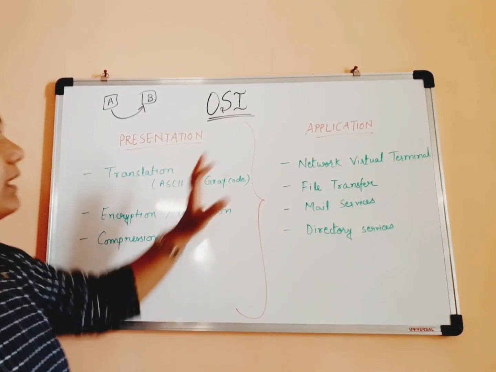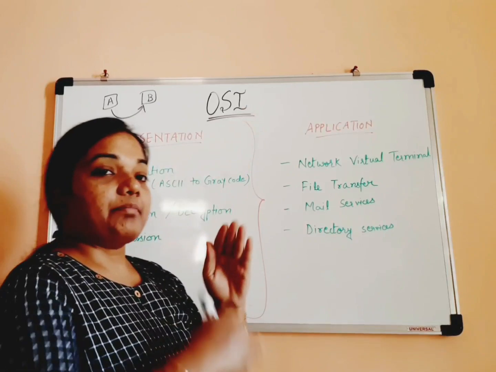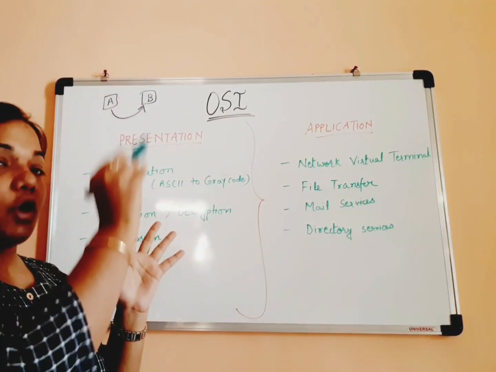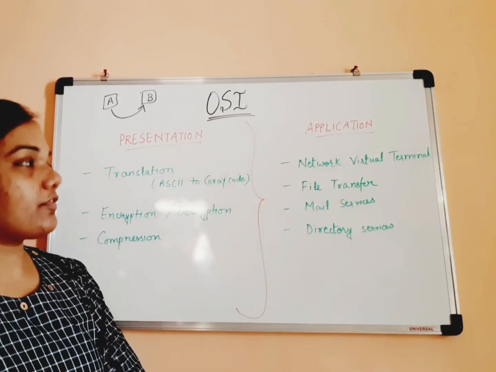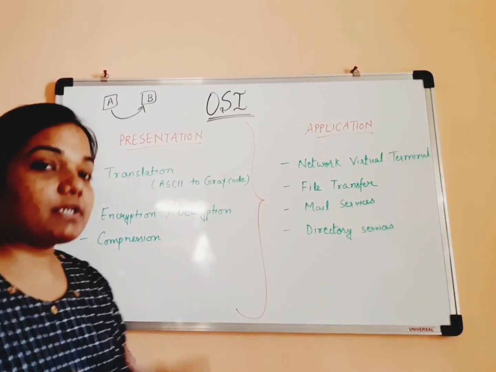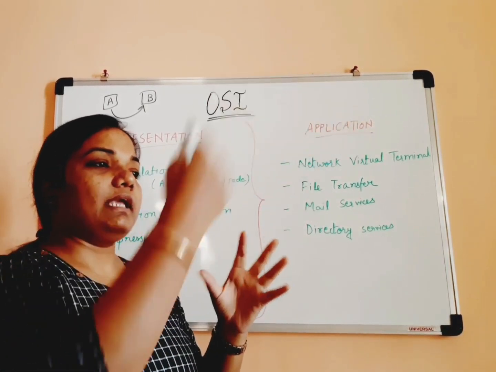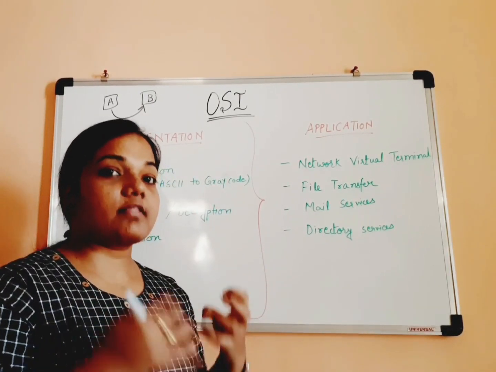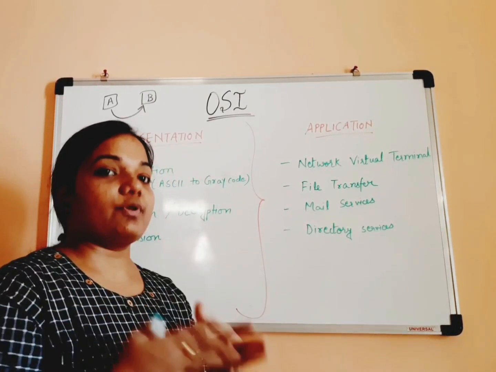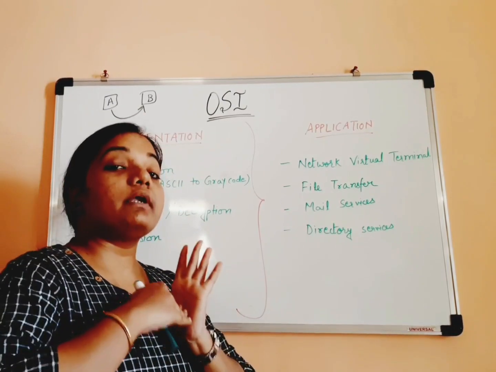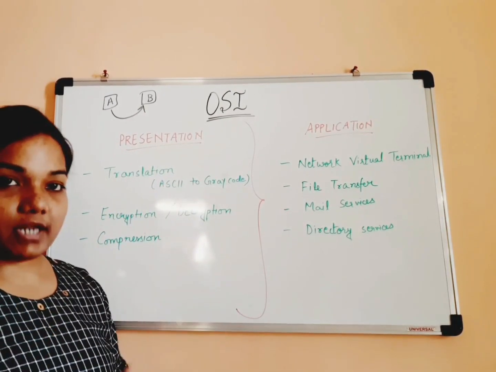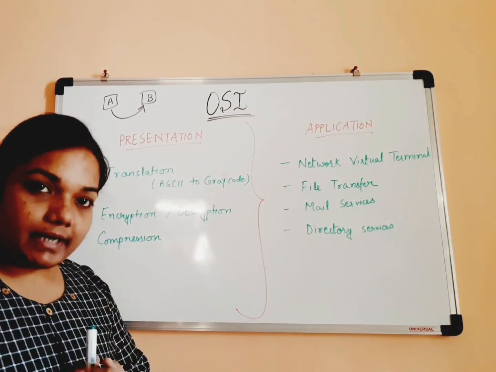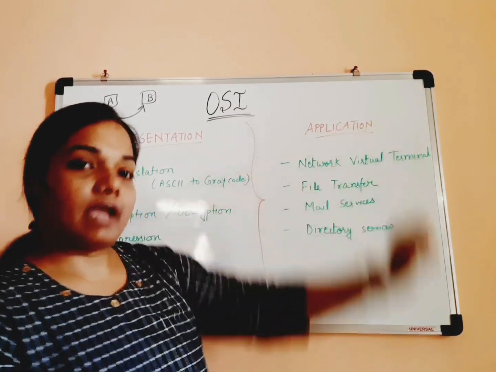Then comes our last layer, the application layer, which is the topmost layer at the sender side. So what is the application layer? The main applications that we use, like your email services and your browsers, are the actual applications, and in order to use those applications, the protocols and functionalities provided are provided with the help of the application layer.